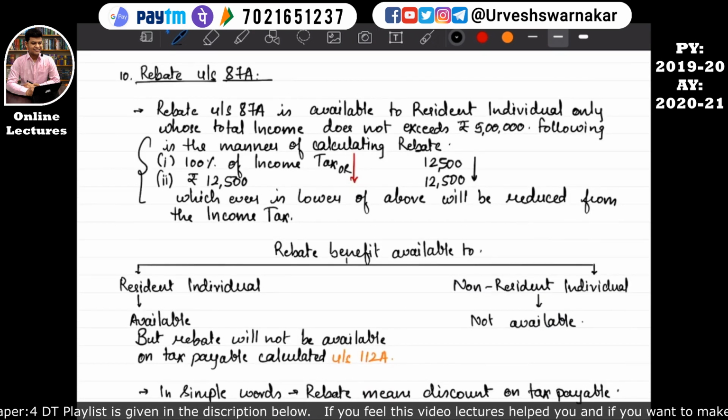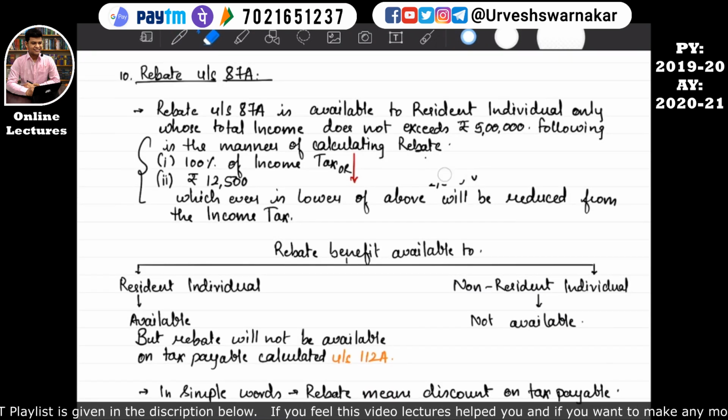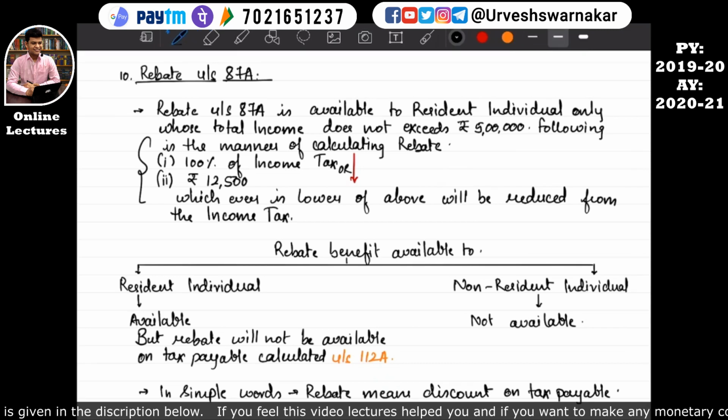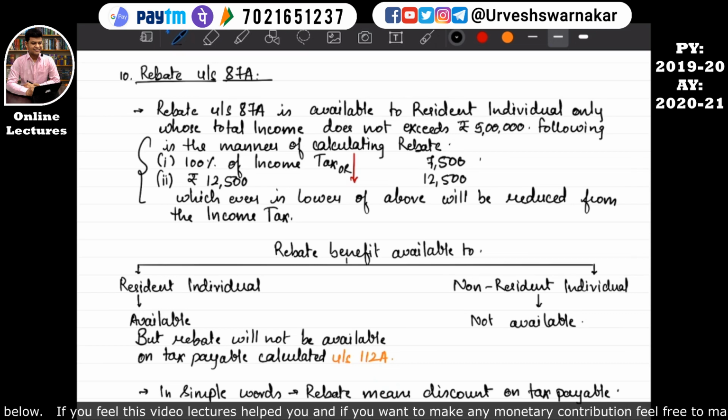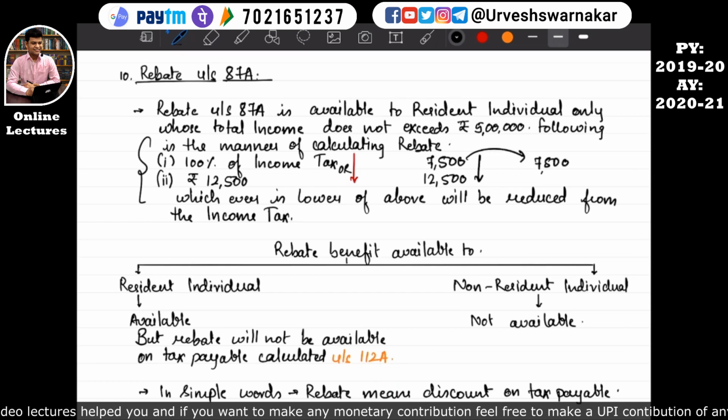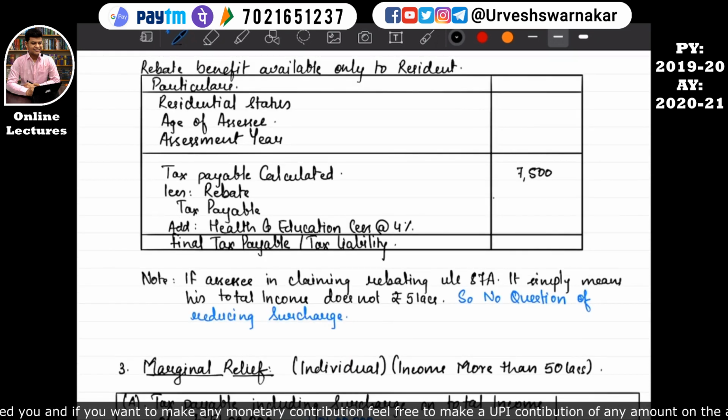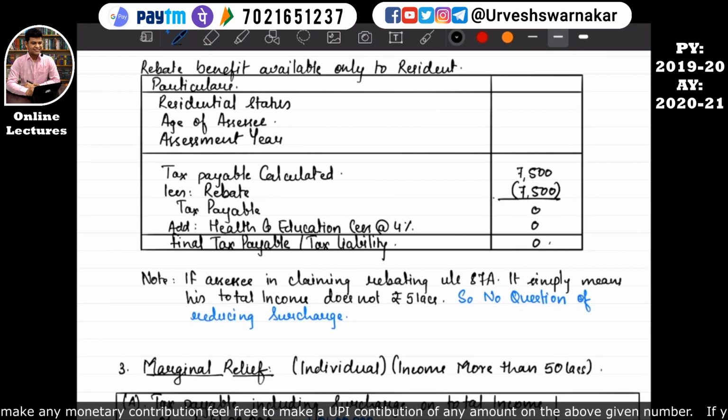Okay, now let's come here in our normal notes and write it over here. 100% of the income tax comes to around 7,500, or 12,500. Out of these two, whichever is lower. So the rebate reduced from the tax payable is 7,500. Are you understanding? 7,500 is lower, right? So here the rebate comes to 7,500, reducing it comes to 0. Since tax payable is 0, HEC will be 0 and the final tax liability will be 0. I hope this is quite clear to you all.